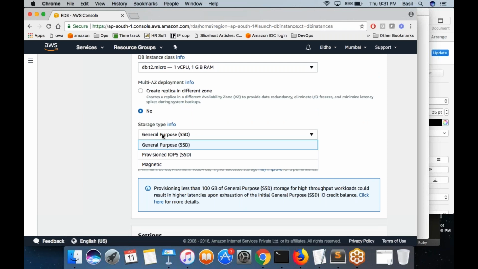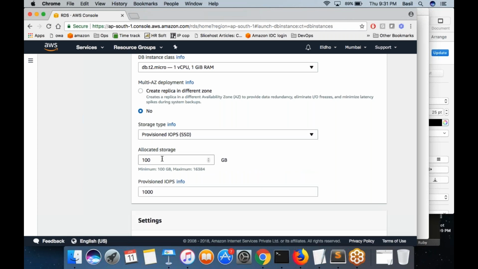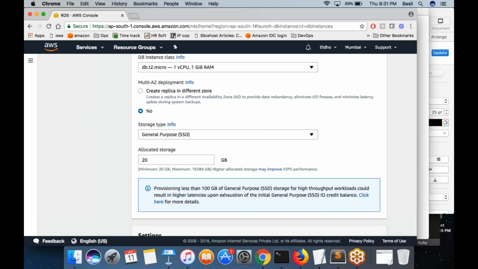General purpose is the normal SSD, which is very cheap. If you want higher speed for your hard disk, you can go with provisioned IOPS. Basically, you can specify how much speed you want for your hard disk. You can specify I want the hard disk to be able to perform 1,000 input output operations every second. But it's very costly. So go with the default one, general purpose.